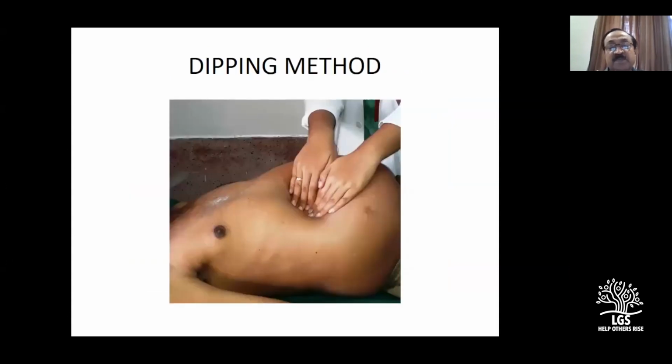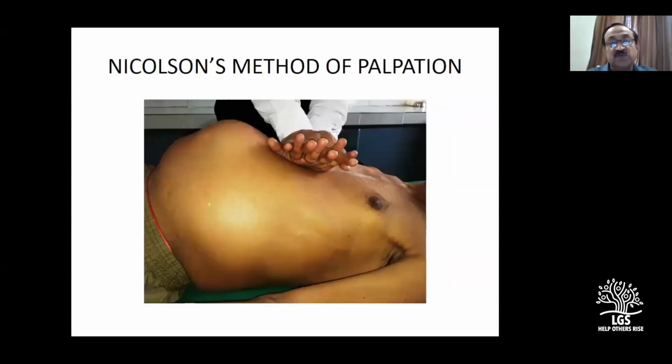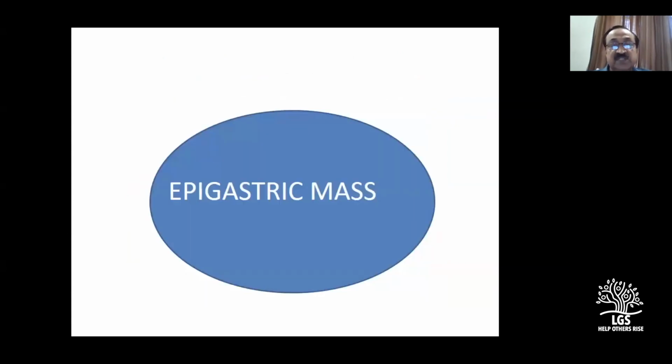One problem in carcinoma of the stomach, especially in patients with a lot of ascites, is that you may get a mass. Sometimes you may have to dip in the epigastrium so as to feel the mass there. Okay, so this is what you should know. And in the last class I had mentioned to you about Nicholson's method, right? These are some of the basics which we discussed last time. Now let us talk about the epigastric mass, right?